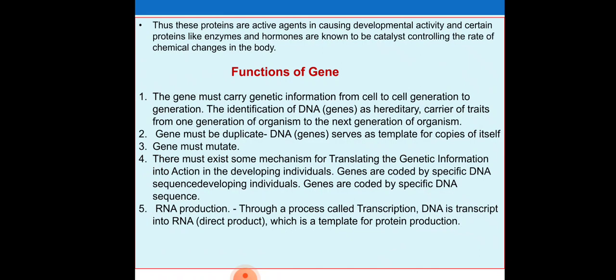RNA production is the major role of the gene. Then, through the process of transcription, RNA is produced. DNA is transcribed into RNA, which is the template for protein production.